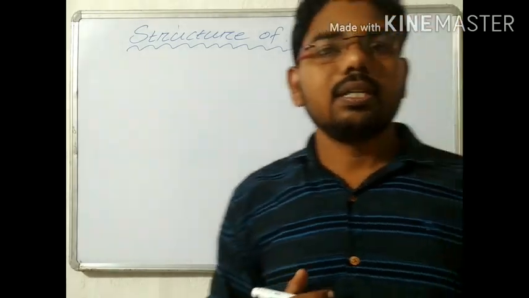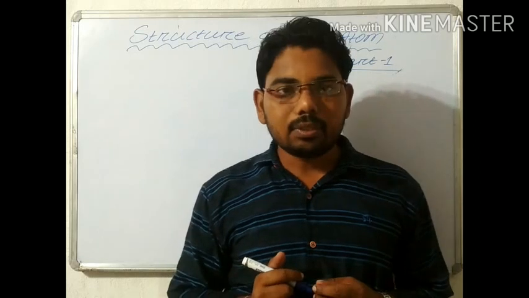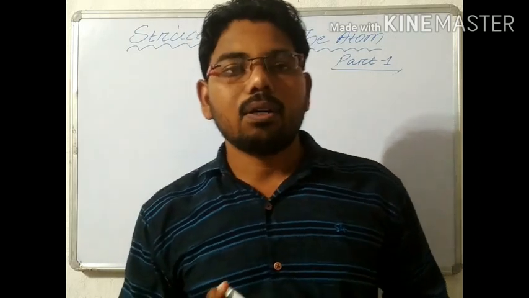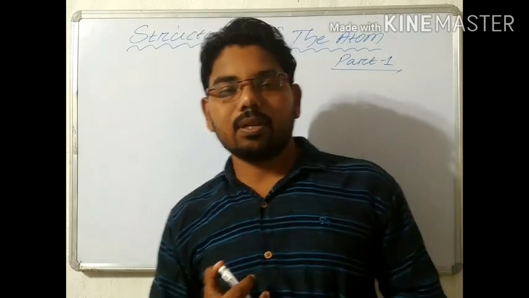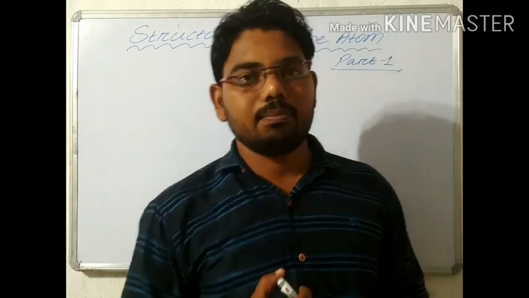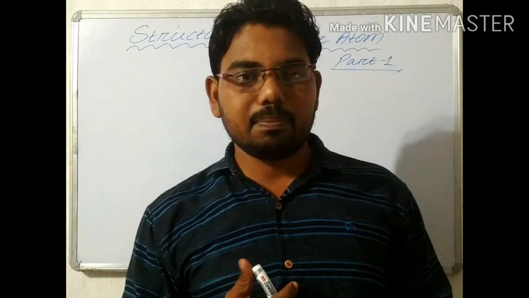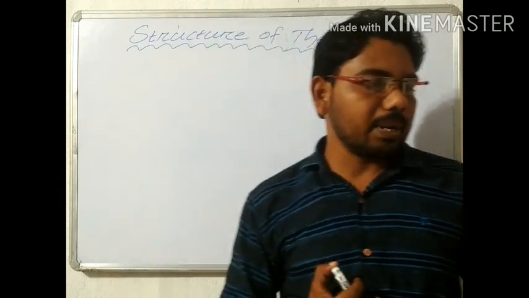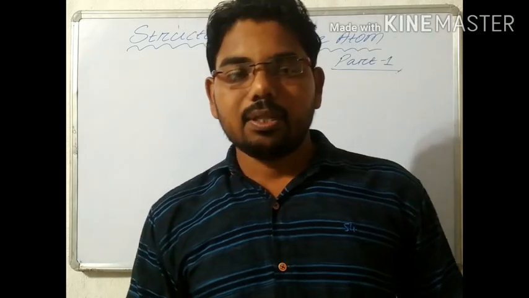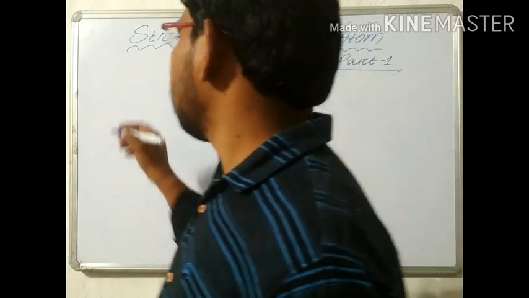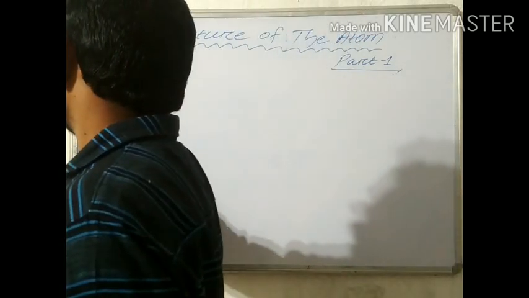Every object is made up of atoms. All the things present in our surroundings are also made up of atoms, and inside the atoms some charged particles are present. Today's first topic is the charged particles in matter.